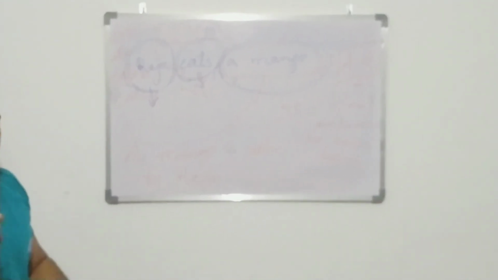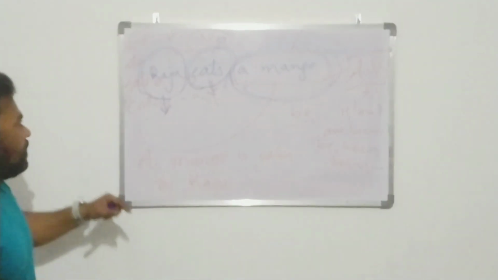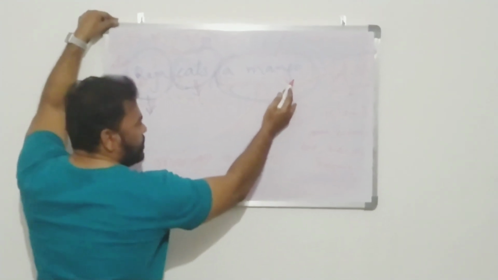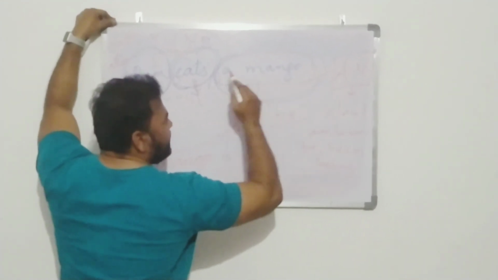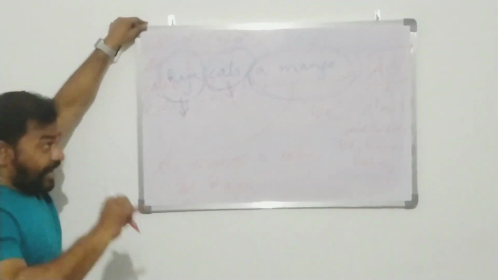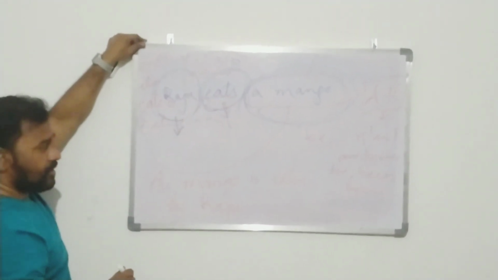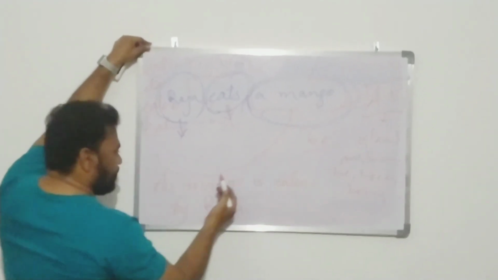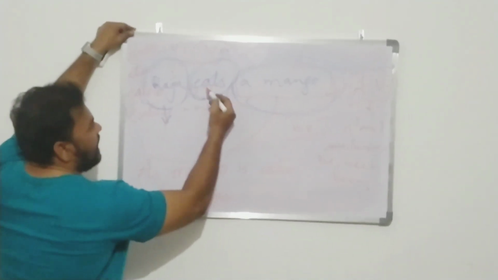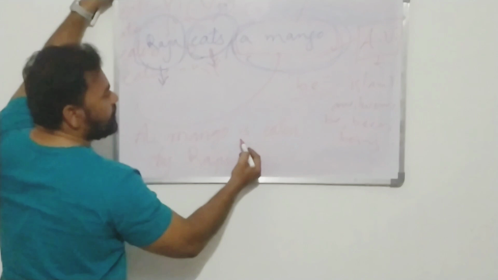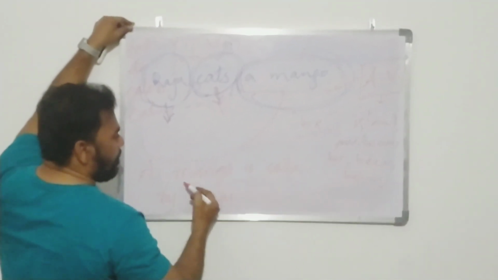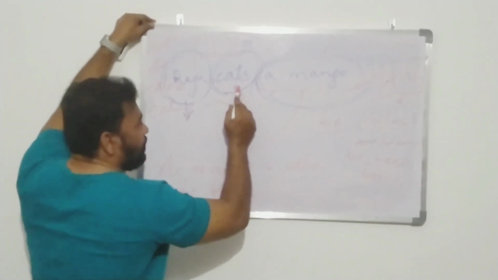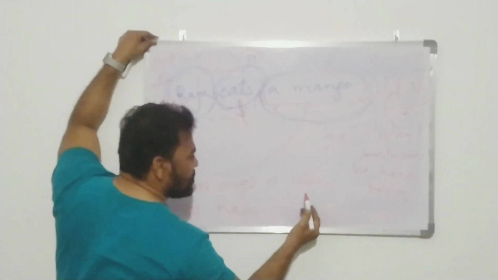Now, see, I will tell you what modifications we made here. Raju is the subject, eat is the verb, a mango is the object. Here it is in active voice. But the time we change the active voice into passive voice, so many modifications have been done. The object in the active voice has become the subject over here, and as it is in present tense, we used is. A mango is. So eat, past participle of eat is eaten.